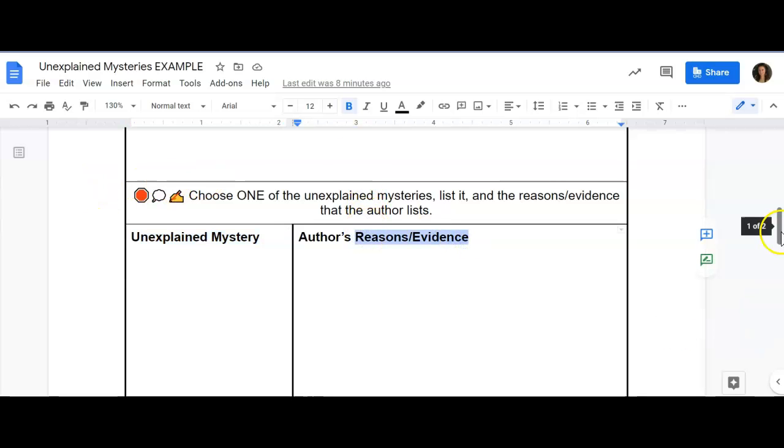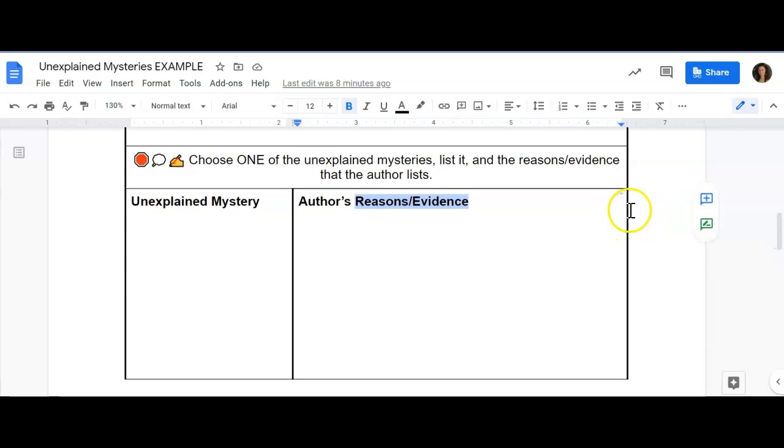and then the reasons and evidence the author lists, okay? So we're going to go ahead and do one together with one of the sections that is not a choice for you to show how this is going to be, and then you'll be able to go ahead and get started. You have these 2 sections to read, and then you have an exit ticket where you'll put this into writing. But let's go ahead and get started.